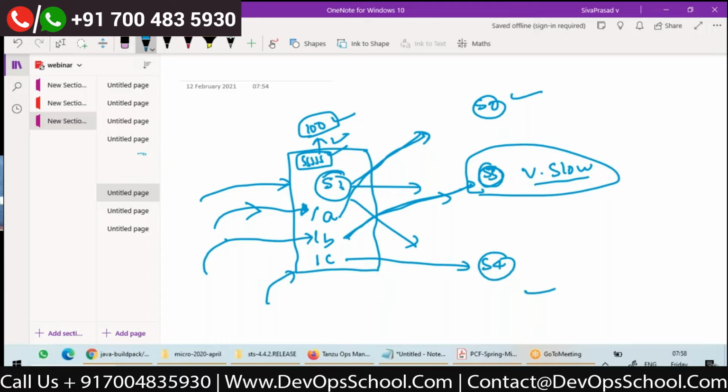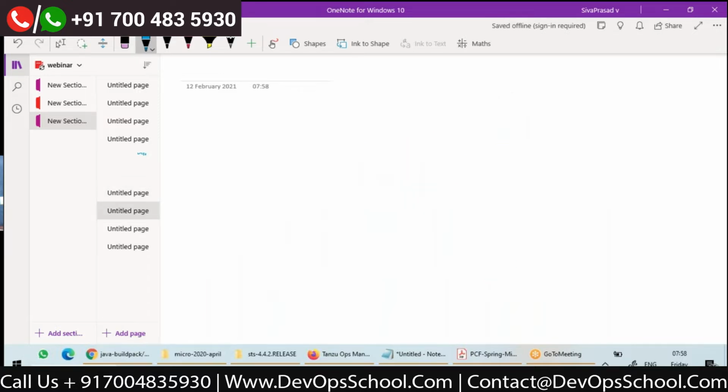Let me give you an example. Let's assume that I'm working for a bank. In a bank, we have a call center, right? The call center will have a toll-free number. Actually, every toll-free number has some dedicated number of lines, let's say 100 lines.